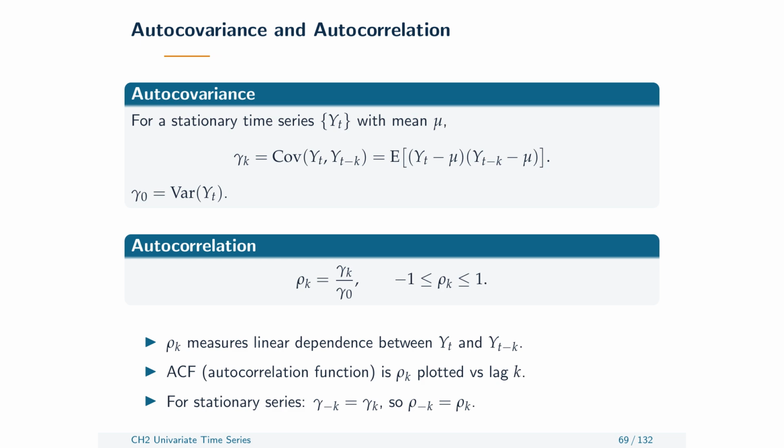This lesson has supplied the model language. Autoregressive roots govern causal stability. Moving average roots govern invertibility. Lag polynomials connect finite and infinite representations. Next, we study the autocorrelation structures that these models imply and learn how those patterns guide, but do not determine, model identification.